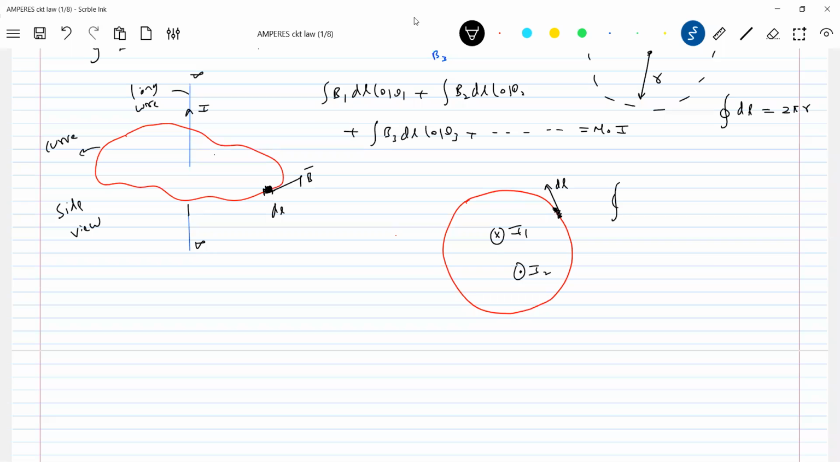So then what is the formula? B bar dot dl. What is this? This is a curve. Like how we had a Gaussian surface, here it's a curve. So this should be equal to mu naught times (I2 minus I1), or we'll take this as I1 minus I2.